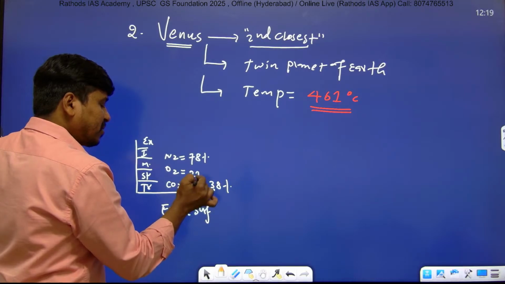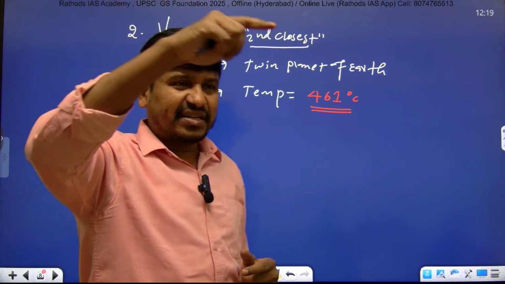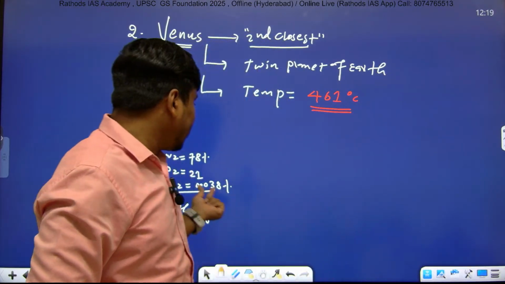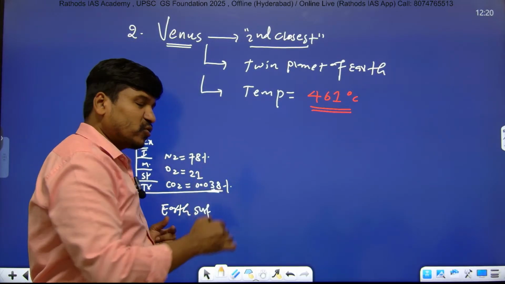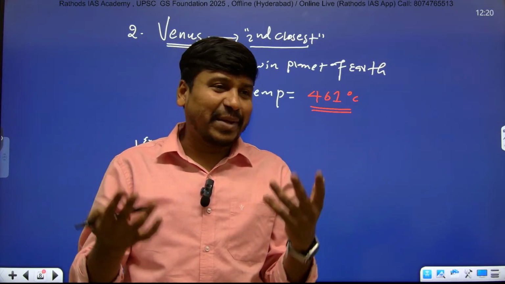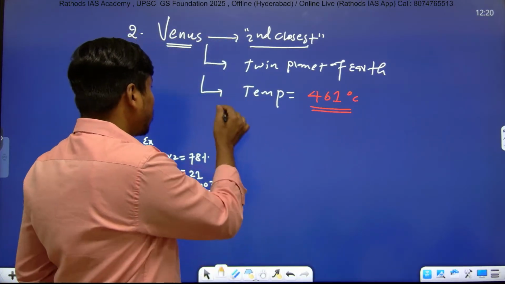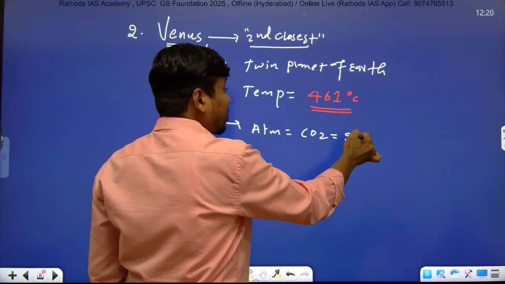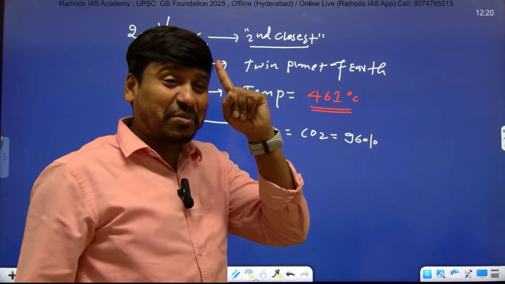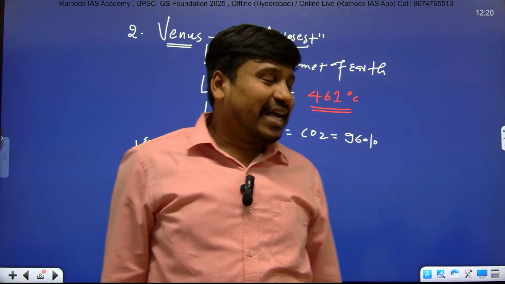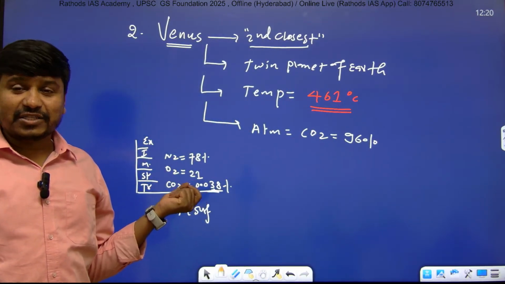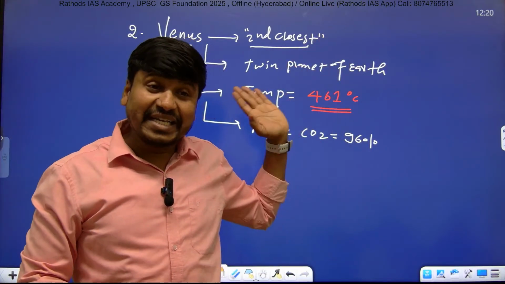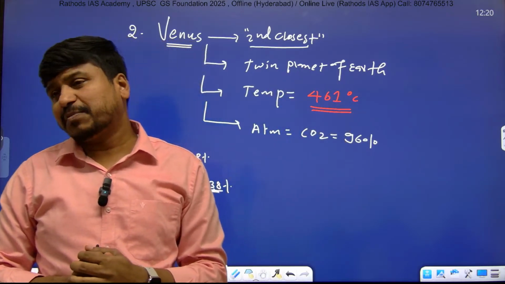0.038%. And with the increase in CO2, global warming is taking place on the Earth's surface, because CO2 will trap and absorb the radiation. Only 0.038% of CO2 is there in our atmosphere, but still we are talking about global warming and climate change. But the Venus atmosphere consists of 96% CO2. Just imagine, 96% CO2 in the atmosphere of Venus, while the Earth's atmosphere has just 0.038%, and in that we are talking about global warming. But there, 96% of CO2 is there, and that's why it is the hottest planet in our solar system.